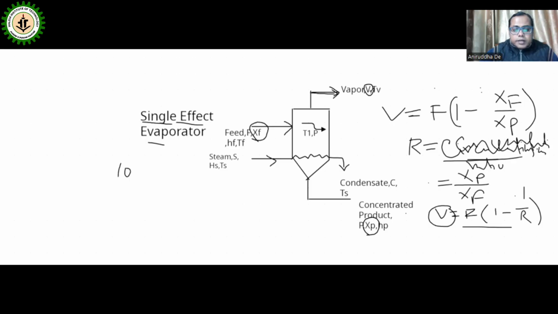This 100 kg of tomato juice is concentrated from, suppose, 20-degree Brix to 60-degree Brix. What is degree Brix?